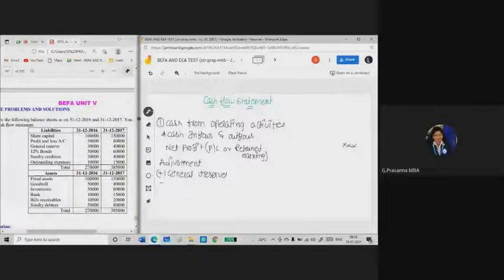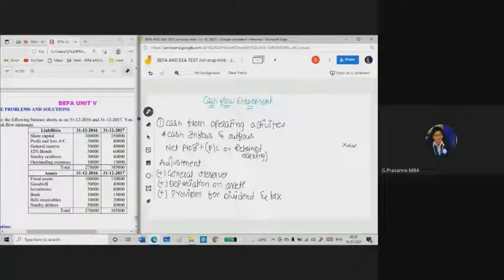Okay, if any depreciation is there on the assets, you need to add here in the adjustment depreciation on assets. And if any provisions are there, provision for dividend and tax, you need to take in the adjustment.